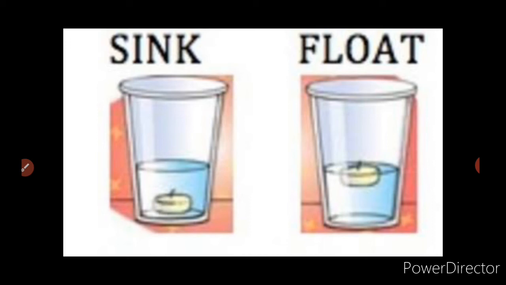Now, if the density of the stone is more than that of the water, it sinks in the water. On the other hand, if the density of a substance is less than the density of the water, it will float at the surface of the water. For example, if I take a piece of wood which is less dense than water, then what will happen? It will float on the surface of the water. So the floating and the sinking of a substance is determined by the relative density, that is the density of the object compared to the density of the liquid.